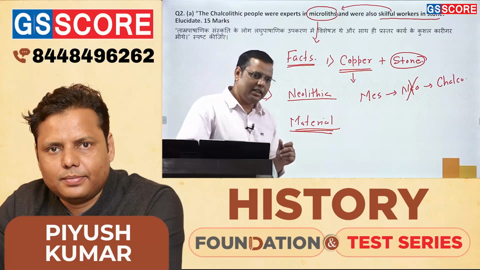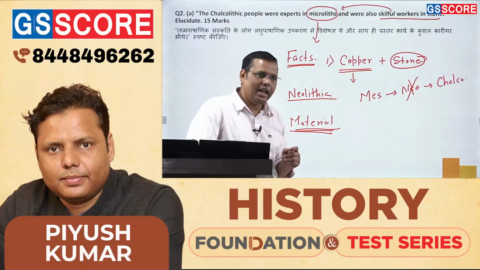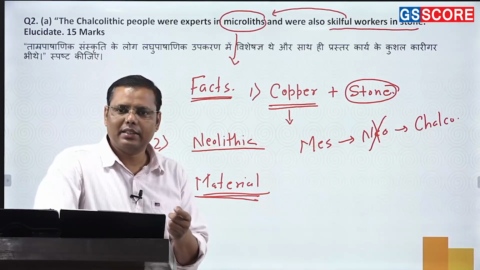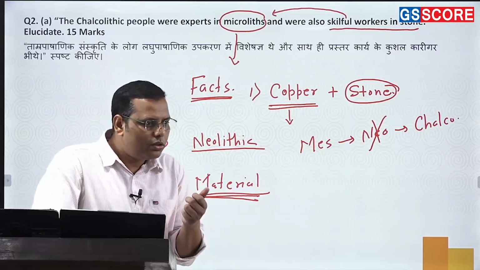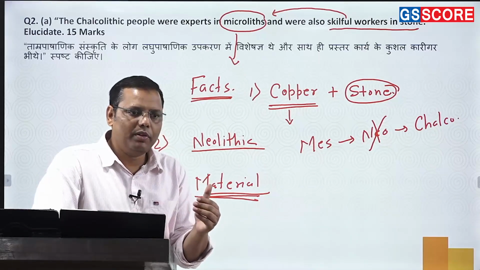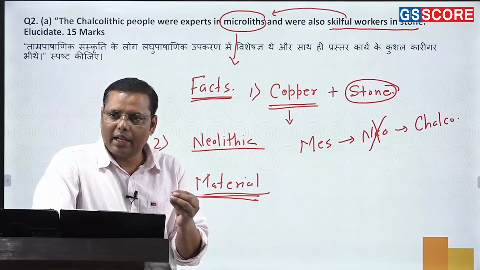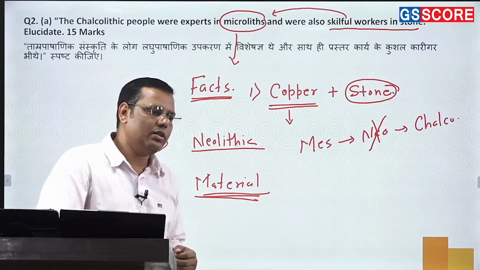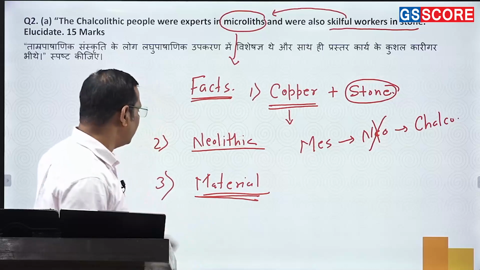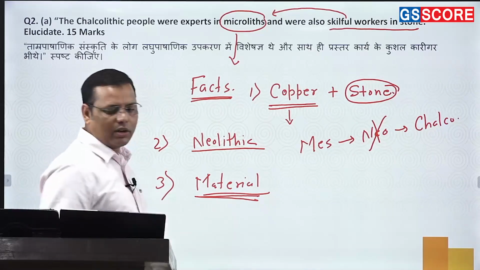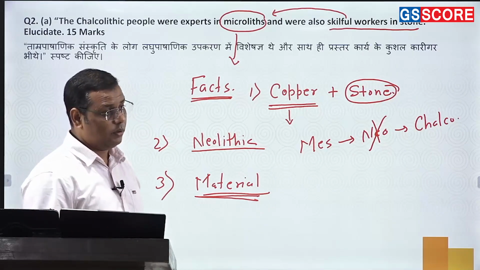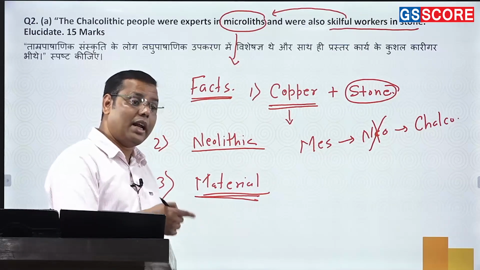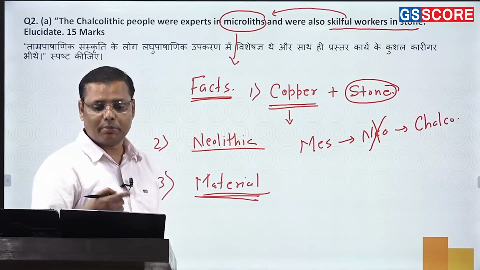If you have leather technology, say leather craft developing, or many other things developing, what do you need to make them? You need microliths. That was also one reason, because their economy had improved a lot, right? That is how they needed some microliths so that they could go for these kinds of craft activities. That is also one specification of this. Fine. So that's how I can say that their materialistic culture was bringing a sort of requirement for this. That's why they had been gradually achieving that skill or expertise in this, right?